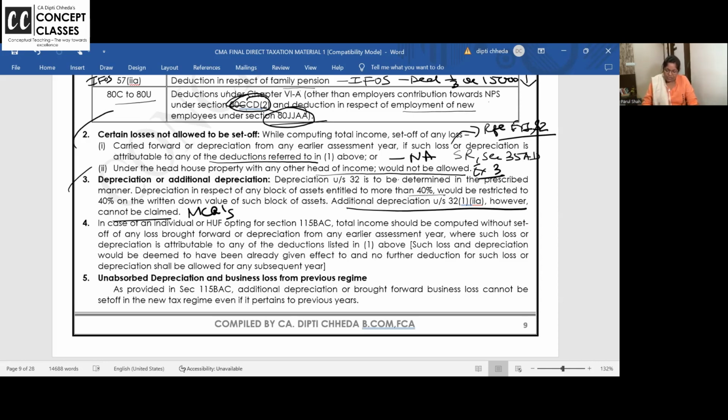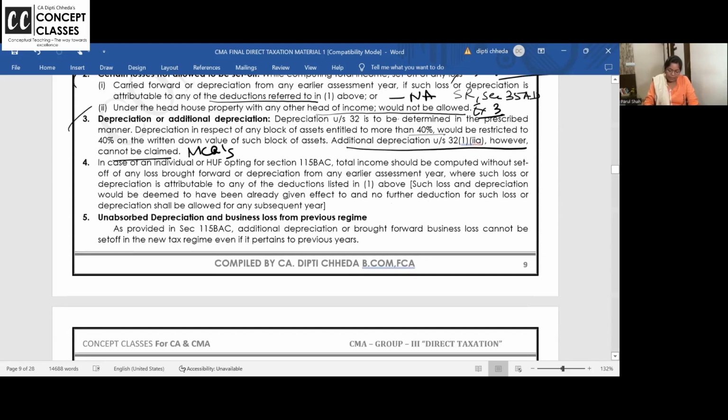In case of an individual and HUF opting for 115BAC, total income should be computed without set off of any loss brought forward or depreciation from any earlier years. Where such loss or depreciation is attributable to deductions, such loss and depreciation would be deemed to have been already given and no further deduction will be allowed. So you cannot set off depreciation and losses if they are related to the above assets.